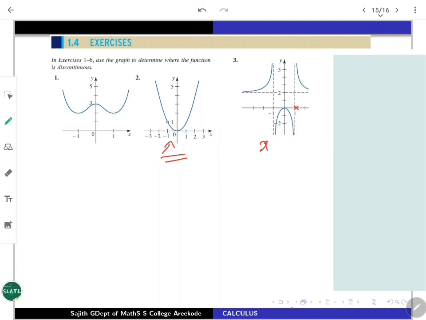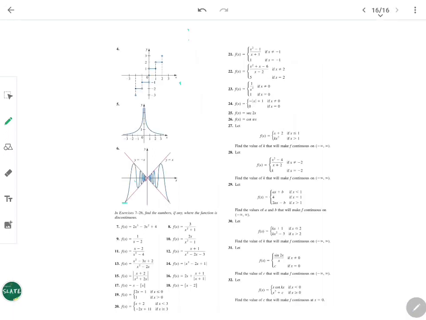More exercises one can do. So I'm just listing the exercises, some in the graphical way which you have discussed, or similar type. And obviously more nice problems like 7 to 26 also one can try. So we try to look at as many problems as possible and master the process of determining continuity as well as discontinuities.